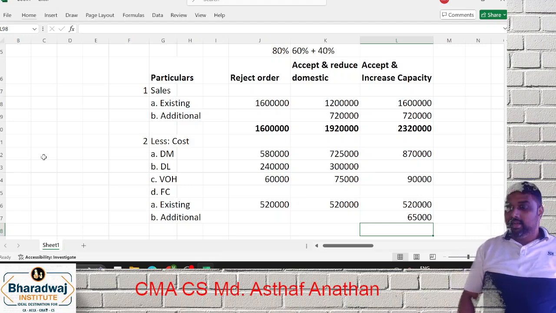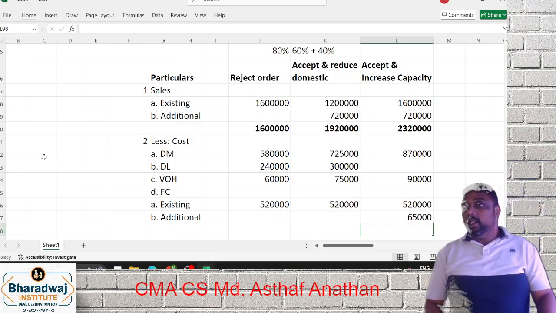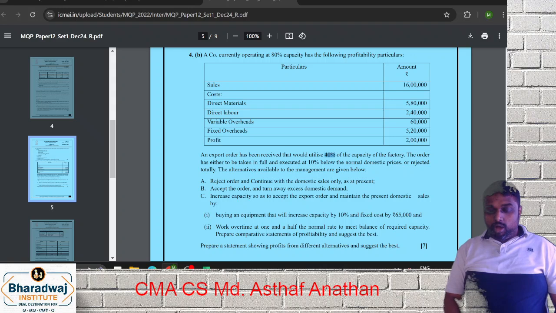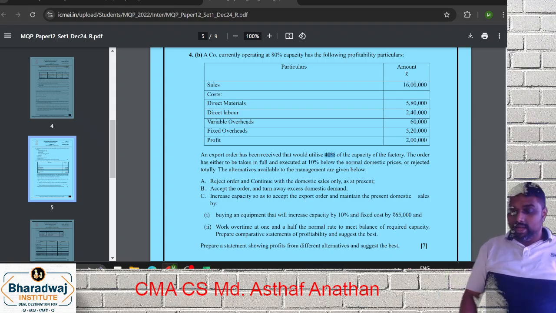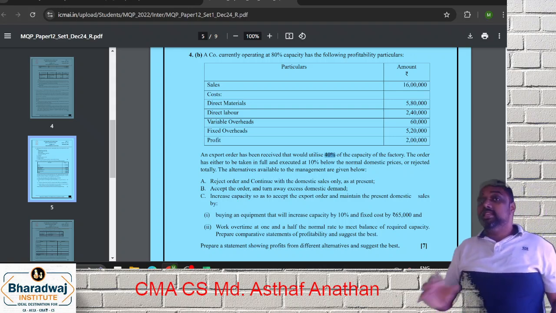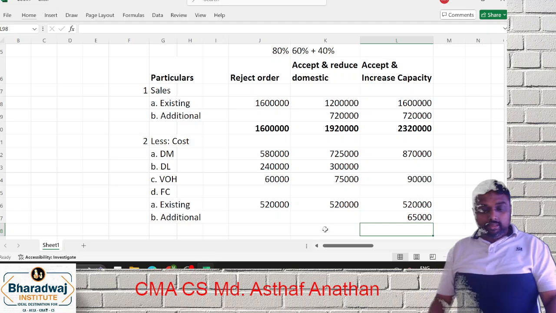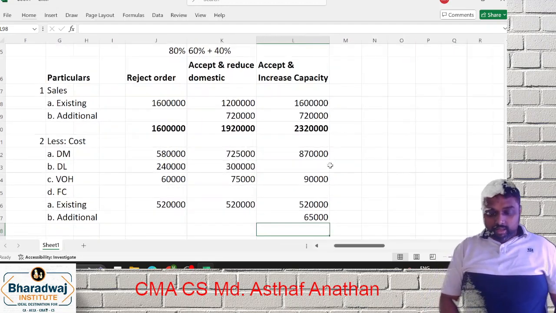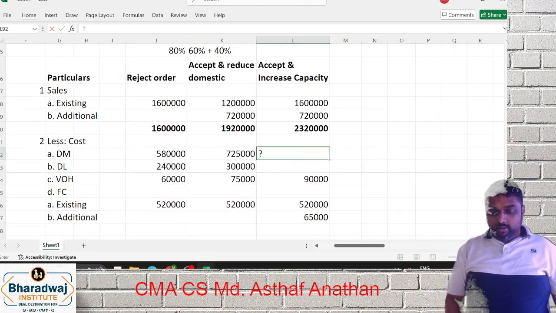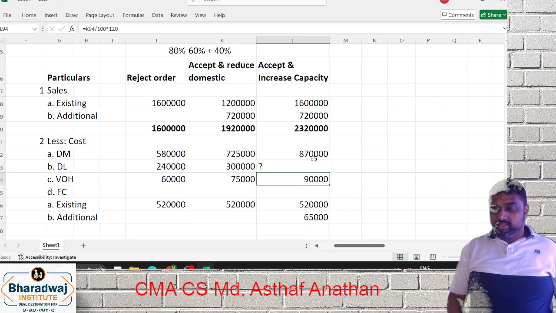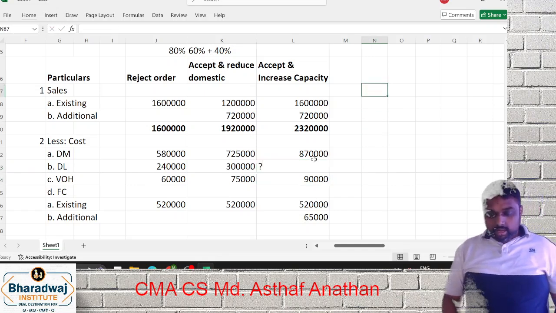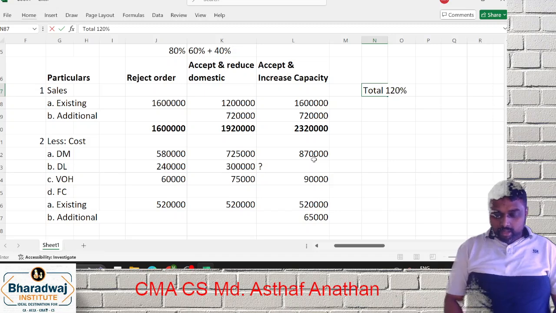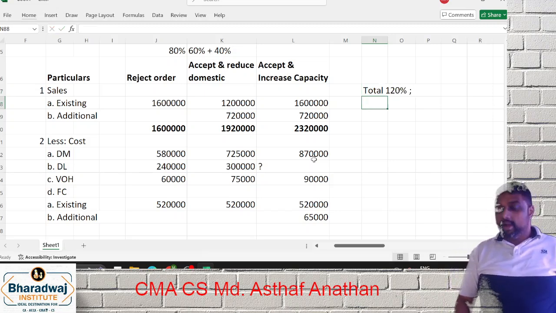Are you able to understand? So this is how you have to get. Now, if you go for it, they will work overtime at one and a half to meet the excess capacity. This will have an impact on labor of this item. Here it will change. That means your total is what? 120.